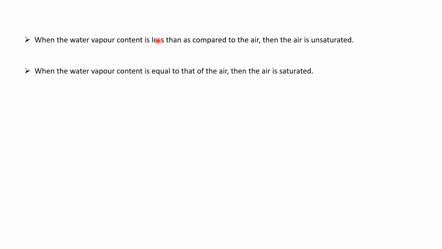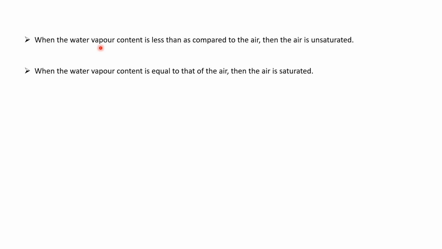Similarly, when the water vapor content is equal to that limit, then the air is known as saturated. This means that the air is saturated with respect to the water vapor content.